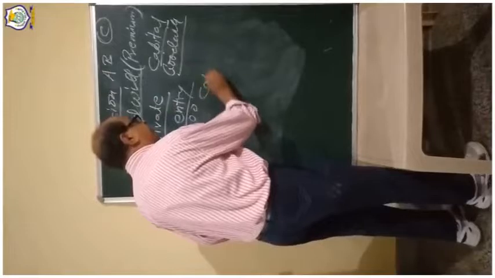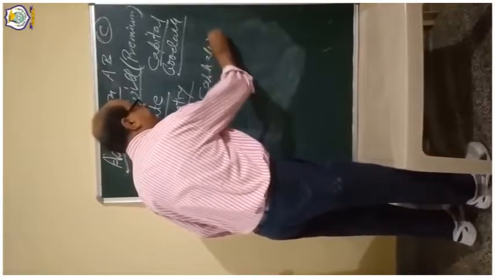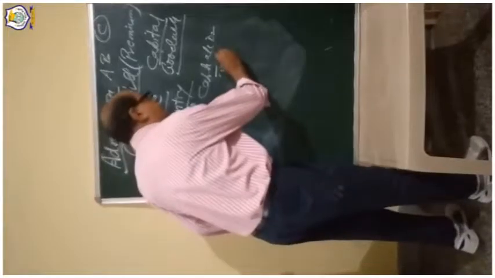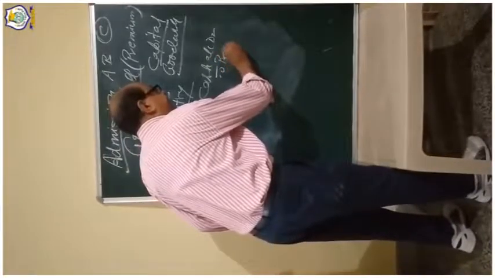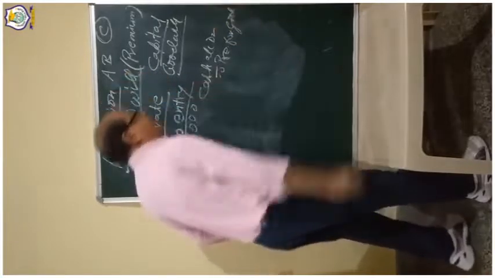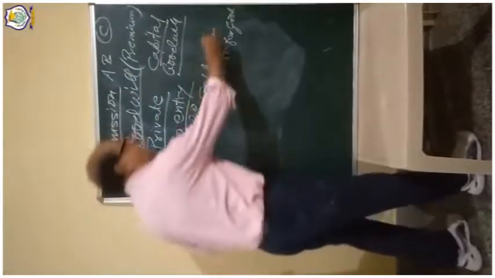So cash account debit to premium for goodwill account, this 50,000.